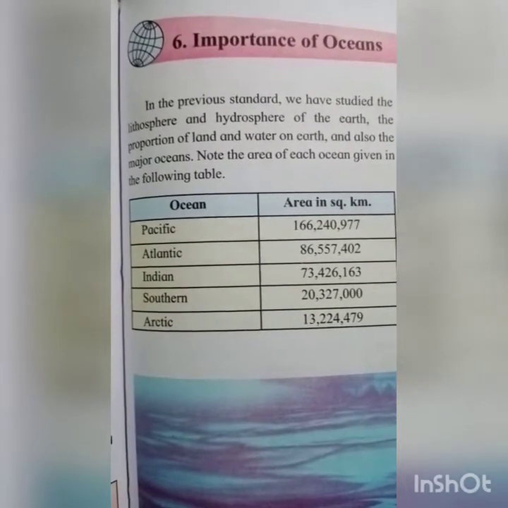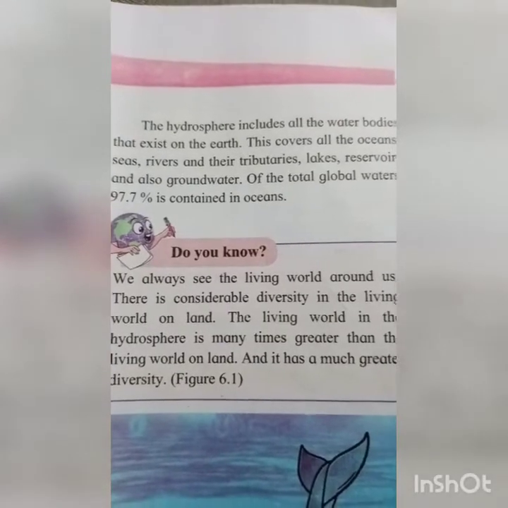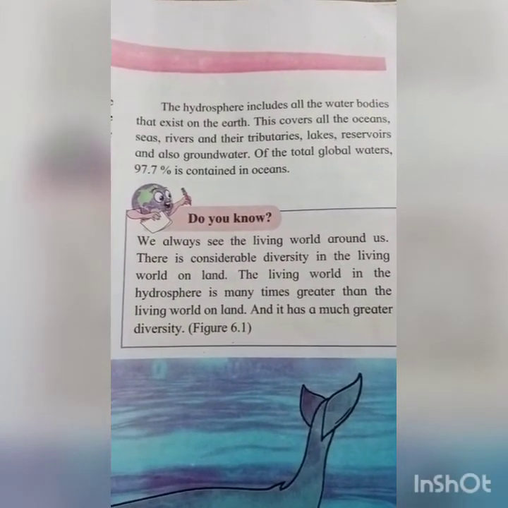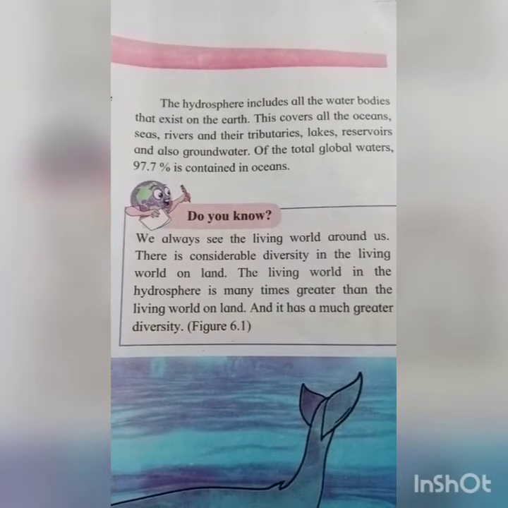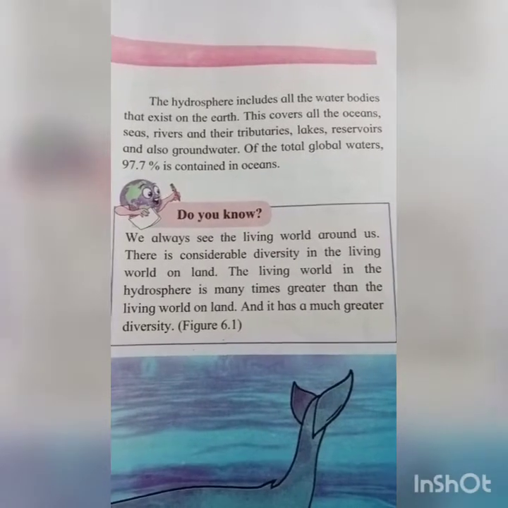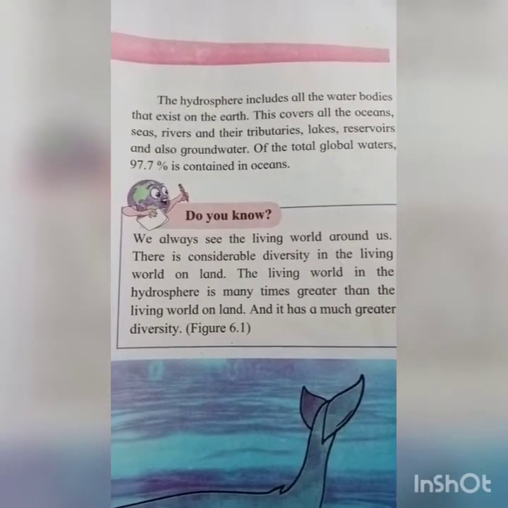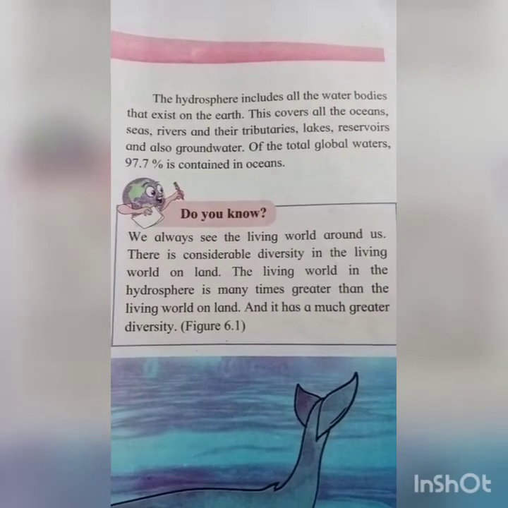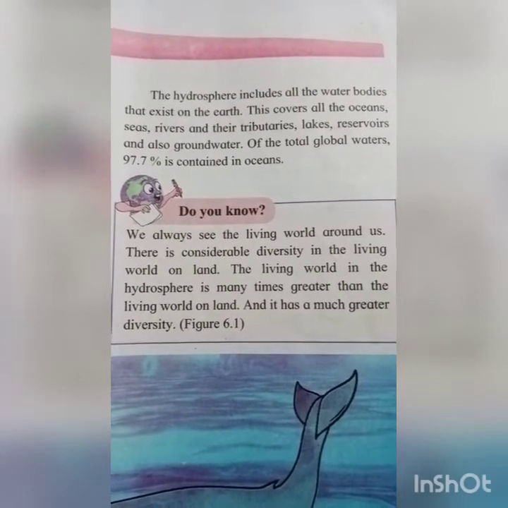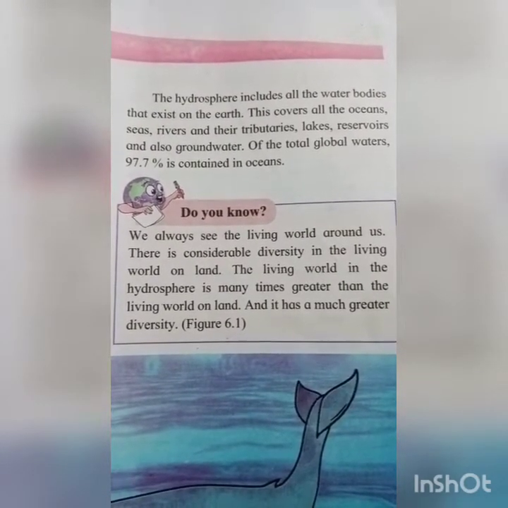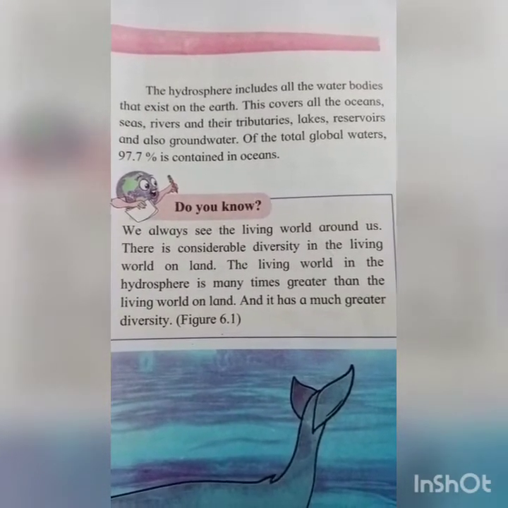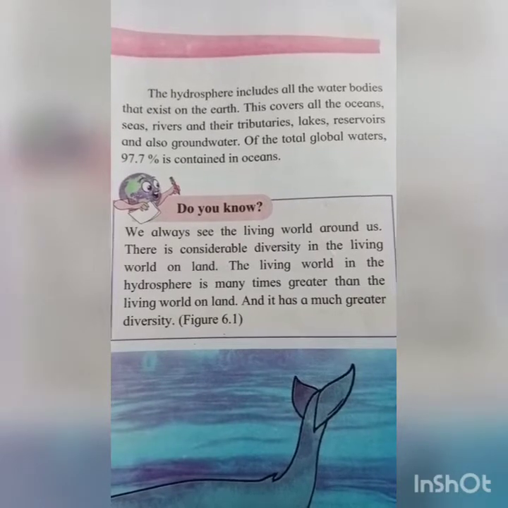The hydrosphere includes all the water bodies that exist on the earth. This covers all the oceans, seas, rivers and their tributaries, lakes, reservoirs, and also groundwater.